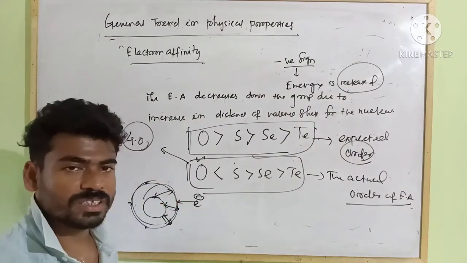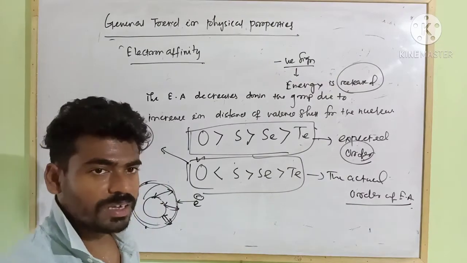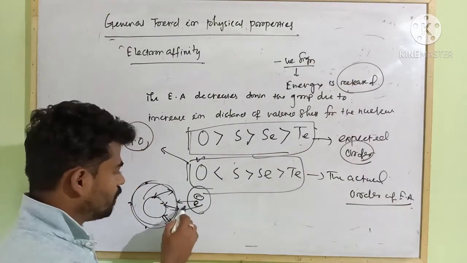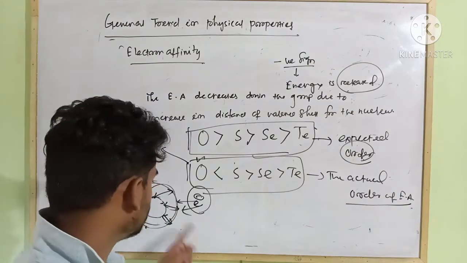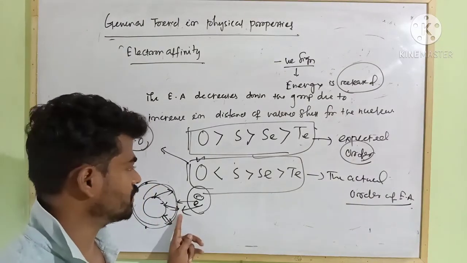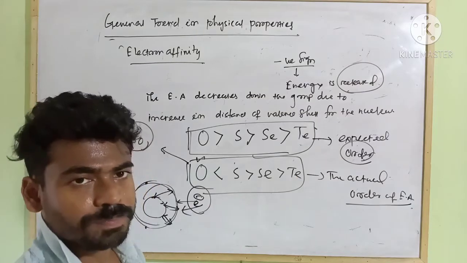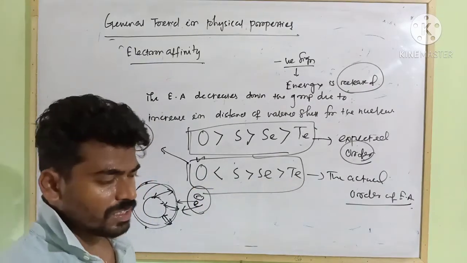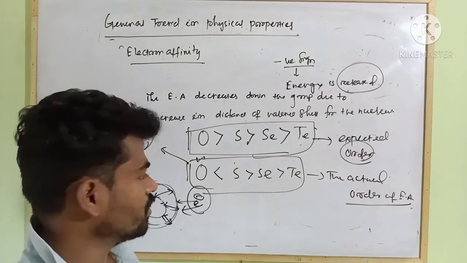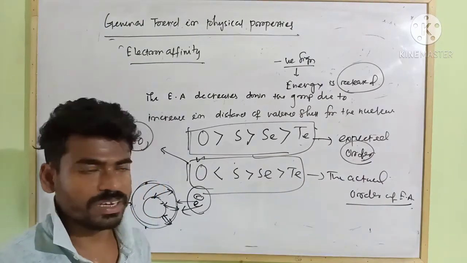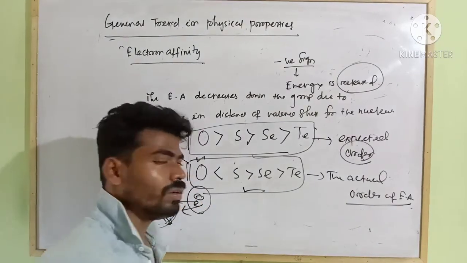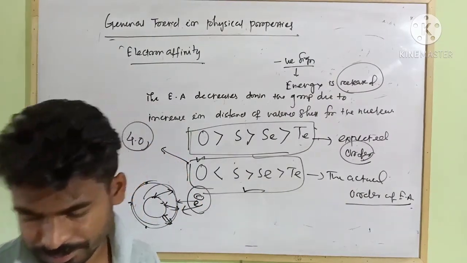So that is due to high electronegativity and its smaller size. The electrons present in the shells repel one another. Such repulsive force stands as an obstacle in the way of addition of an incoming electron. That's why its electron affinity decreases, and the order is like this. Then as usual, as the atomic size goes on increasing, the distance also increases. So the tendency of the nucleus to attract the electron also decreases. So this is the order of electron affinity. Clear?